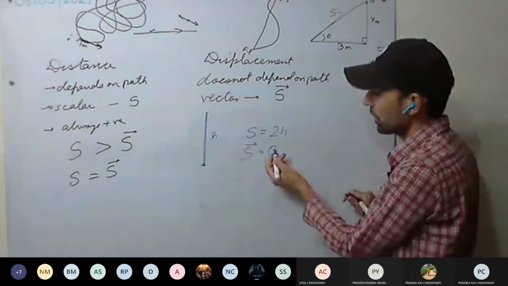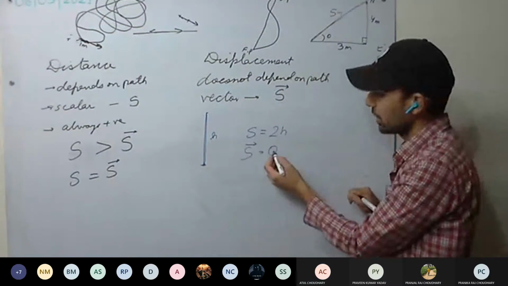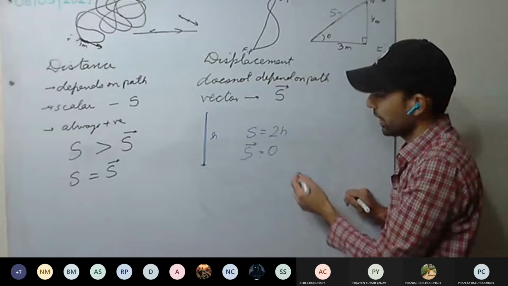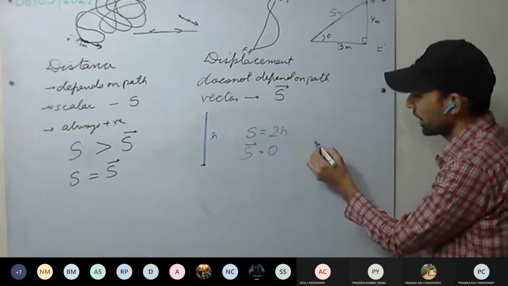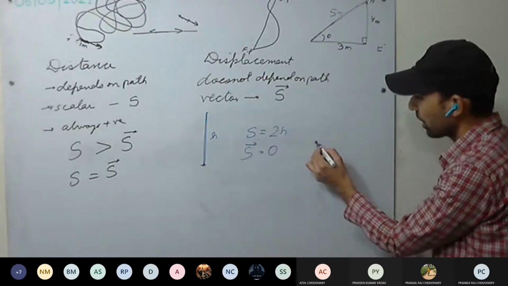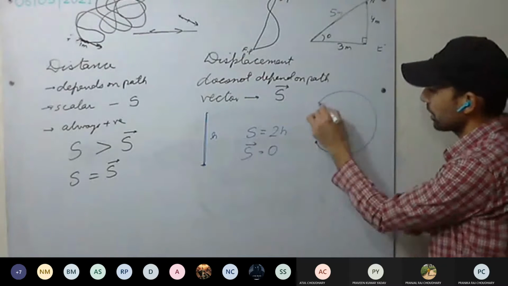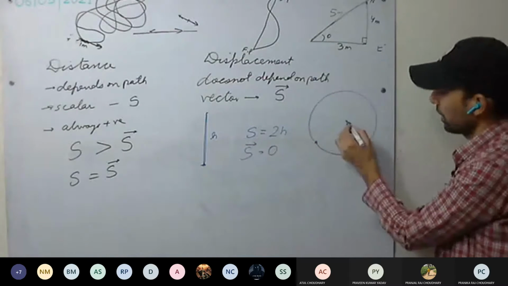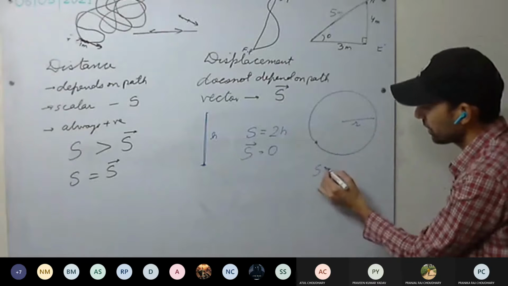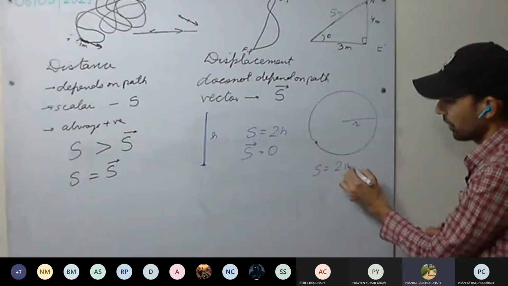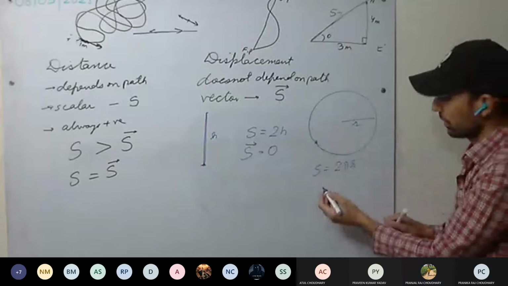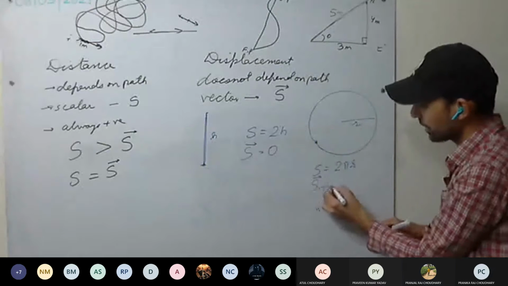No direction is required. Or moving in a circular motion, we started from here and came back to the same position. What is the distance traveled? 2 pi r, the circumference. Displacement 0.